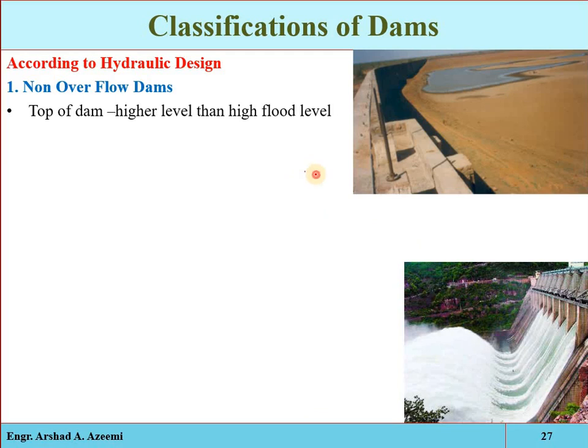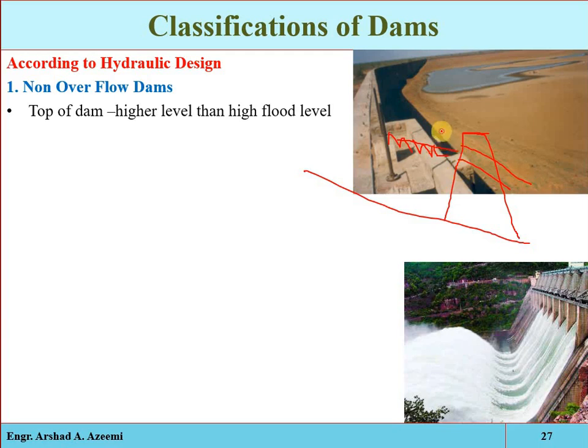For example, if that is a river and here we are constructing a dam, the crest of the dam is kept at a higher elevation than the maximum water level or highest flood level, because beyond the highest flood level the water is discharged into the downstream area through the spillways.